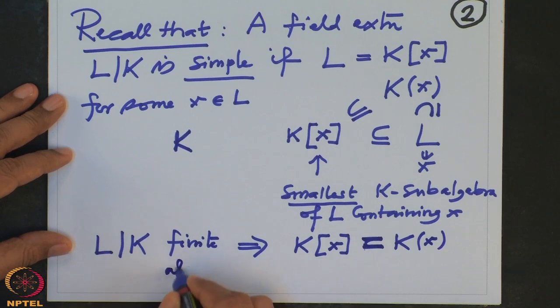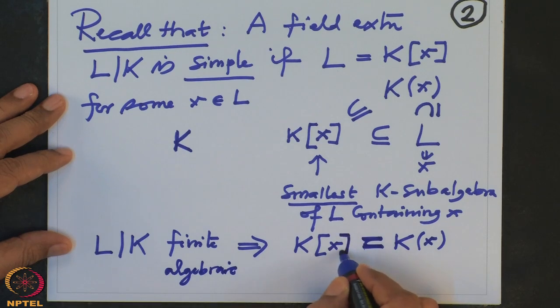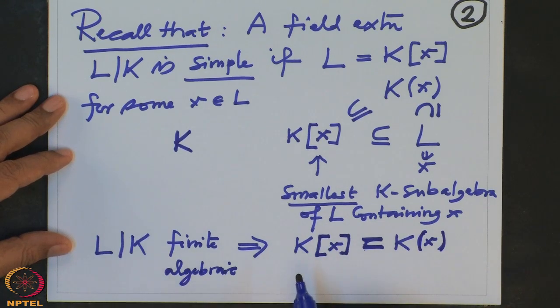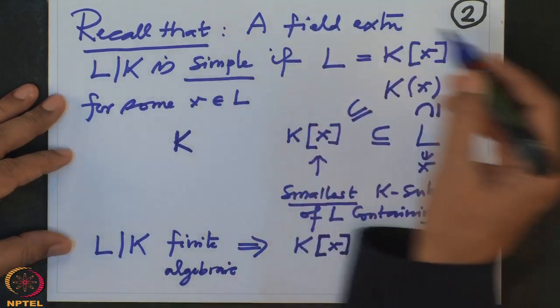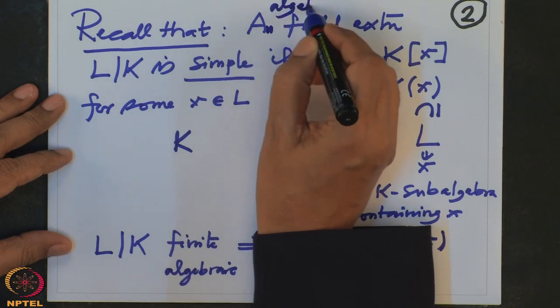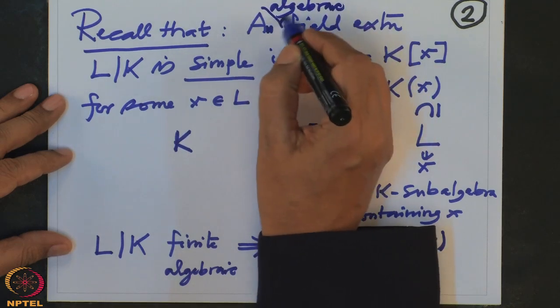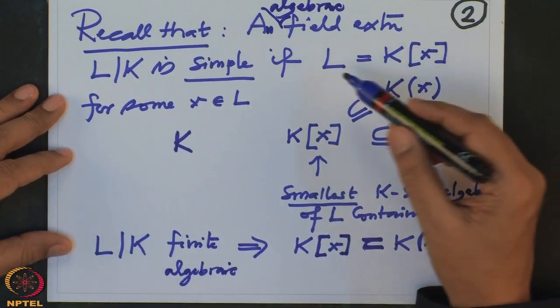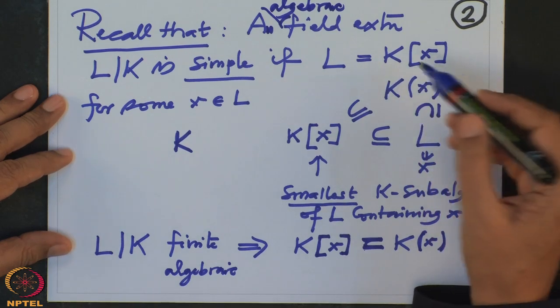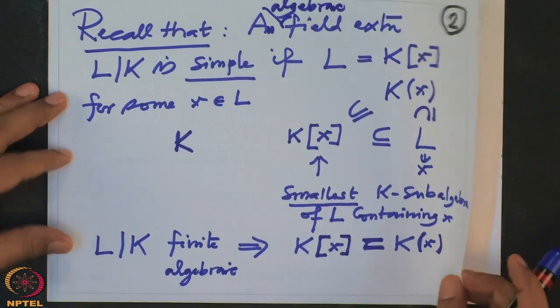More generally, algebraic is enough. If you have an algebraic extension, then whether I write a square bracket or round bracket, it is the same thing. This we have proved earlier when we discussed the elementwise characterization of algebraic elements. So in general we are assuming a field extension is algebraic. An algebraic field extension is called simple if L is, as an algebra over K, generated by one element. It is a cyclic algebra.